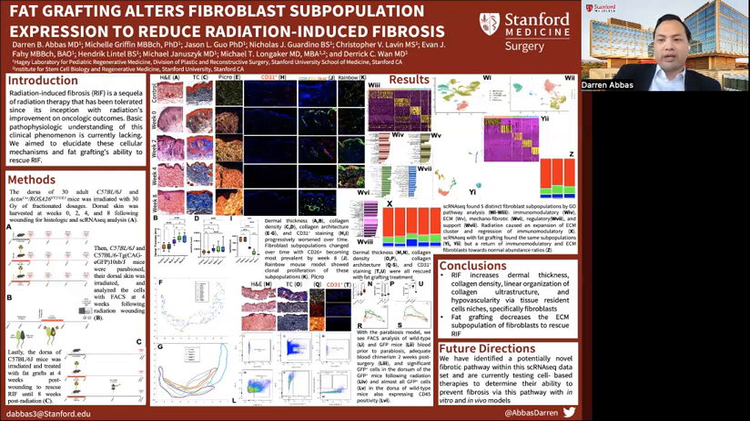To do this, we irradiated the dorsal skin of 30 adult black 6 or wild-type mice. We then harvested this tissue at week 0, 2, 4, and 8 following radiation therapy to study how the sequence of healing after radiation occurs. We found that the sequence from acute at week 0 to subacute at week 2 to early chronic at week 4 and to late chronic at week 8 caused a progressive increase in dermal thickness, collagen density, and linear organization of the collagen fibers.